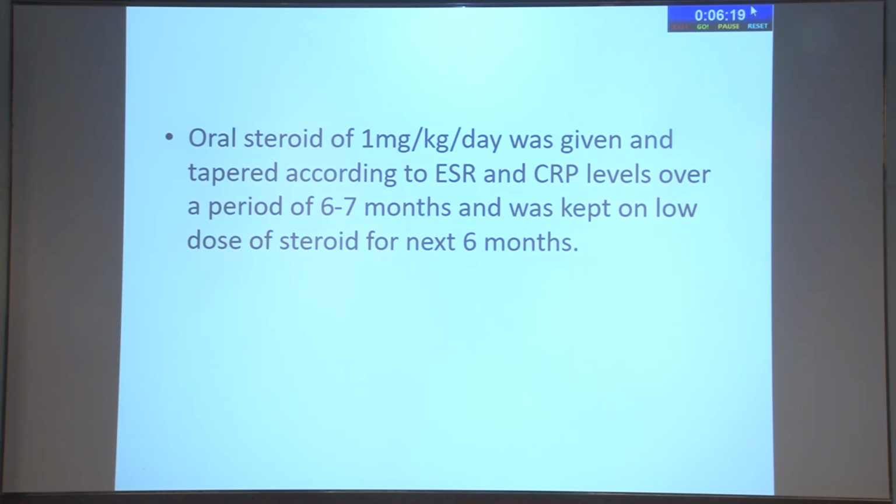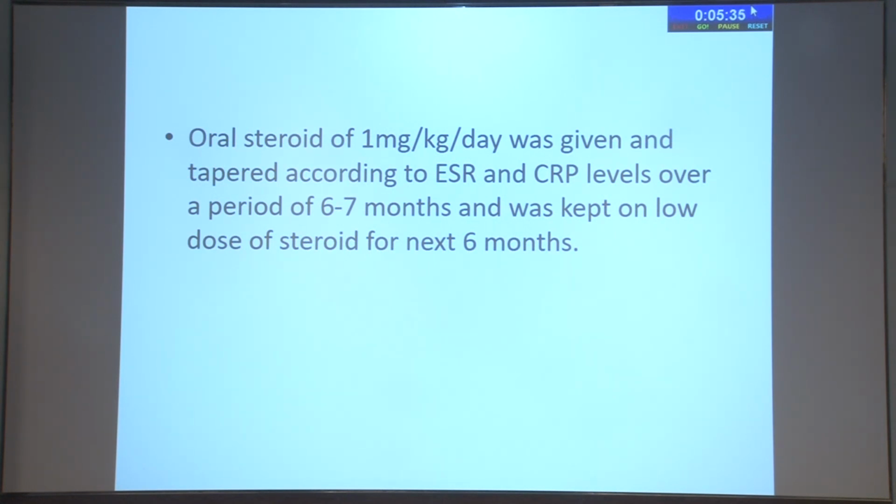Once you make a diagnosis of giant cell arteritis, we have to keep these patients on steroids for a period of 1 year or 1.5 years or even 2 years. It's a self-limiting disease. According to Harry, who himself is a case of occult giant cell arteritis, and his siblings are also affected, these patients should be maintained on a low dose of steroid, like 5 milligrams per day, lifelong. And he himself is taking steroids lifelong for his GCA. But the rheumatologists are of the opinion that it should be given for 1 to 1.5 years or 2 years.